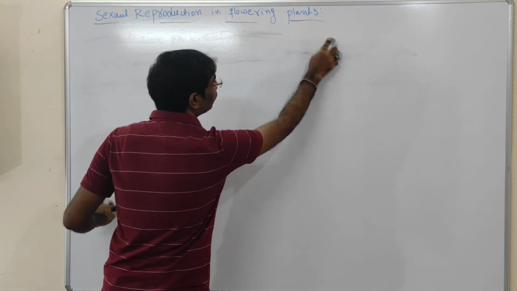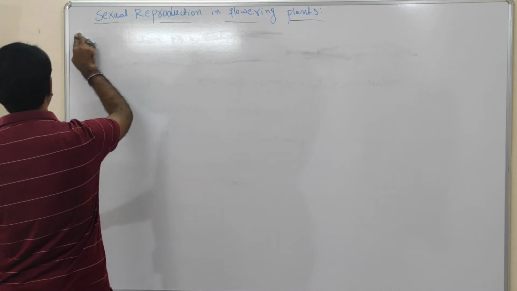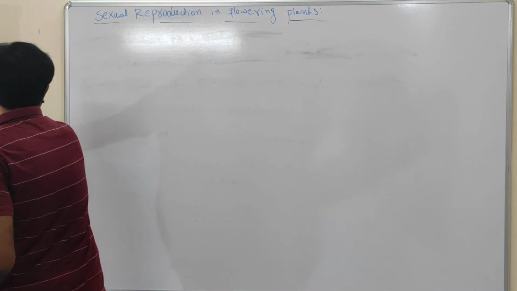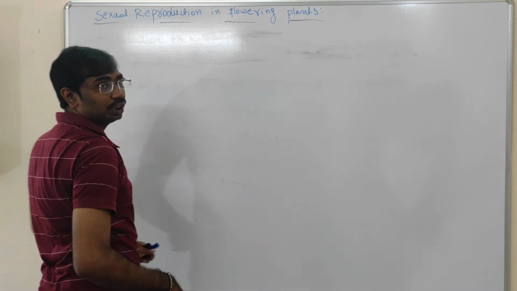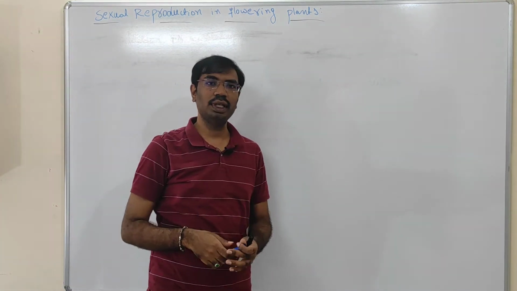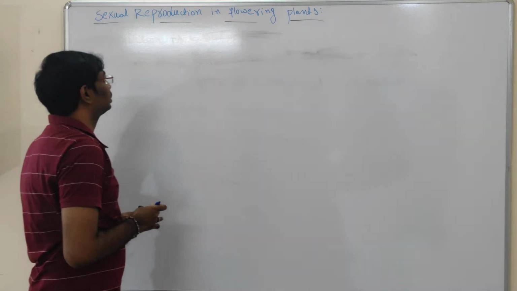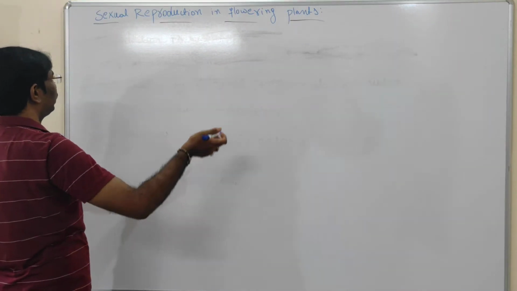The weightage of this chapter in the final NEET examination is 4 questions. So 4 questions will come from this chapter, sexual reproduction in flowering plants.